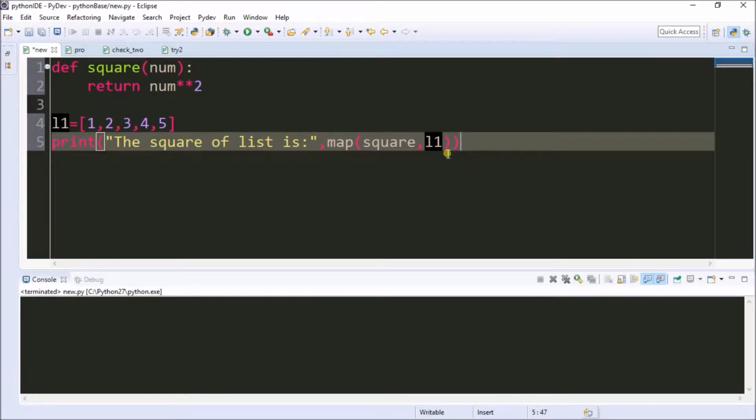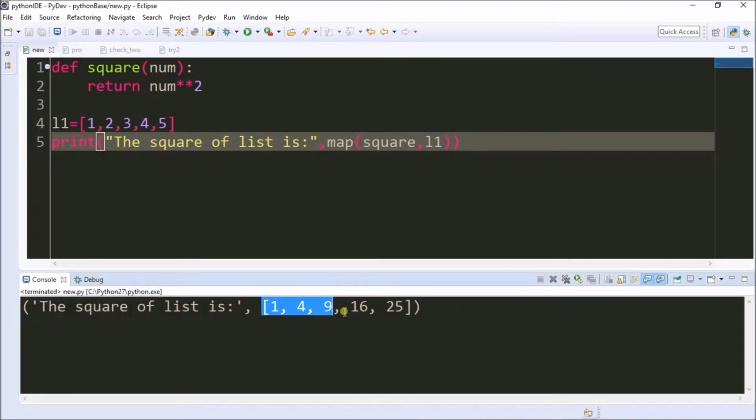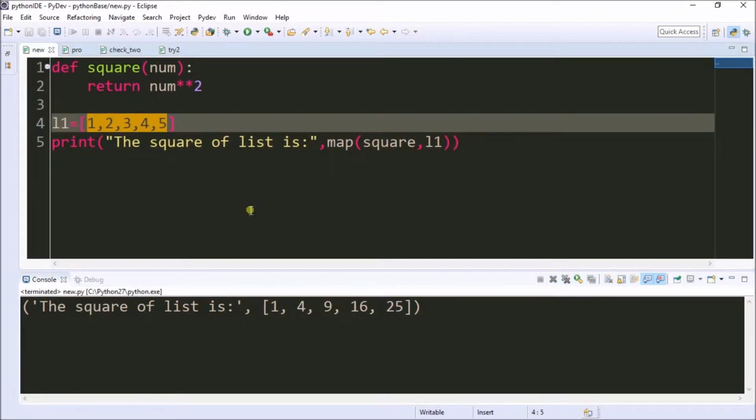So I'm using a mapping function. This mapping function will help us map the function to the set of inputs. Now I run the program. The square of the list is 1, 4, 9, 16, 25. So the list of values is squared.